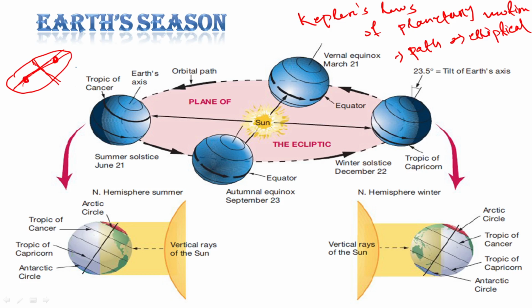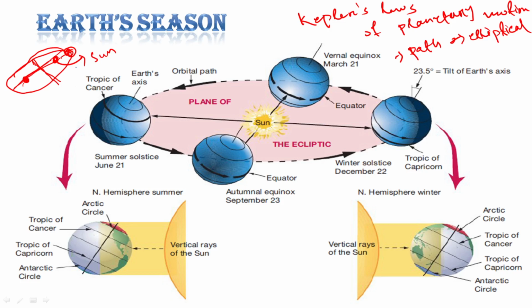A single one is a focus and the plural term is foci. So here these are the foci. So the sun is at one of its foci. Let's say here it is the sun, and earth is here, rotating around the sun. So the first law says that earth is rotating in an elliptical orbit by keeping the sun at one of its foci. That means out of the two foci, the sun is at one focus and earth is rotating around it.